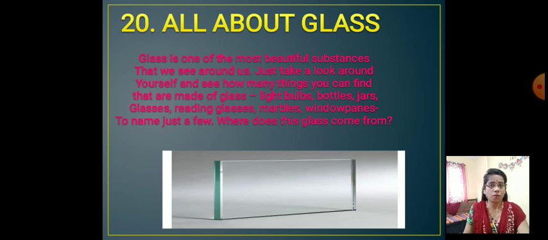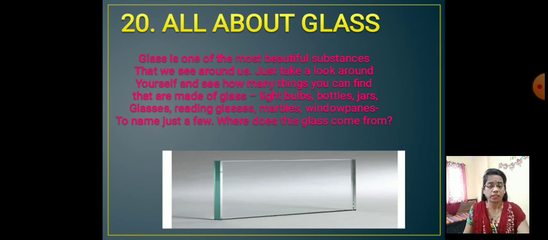We see around ourselves that there are many things made out of glass, like in our home. For example, given here: light bulbs, bottles, jars, glasses, reading glasses, marbles, window panes. All these few names are given here.